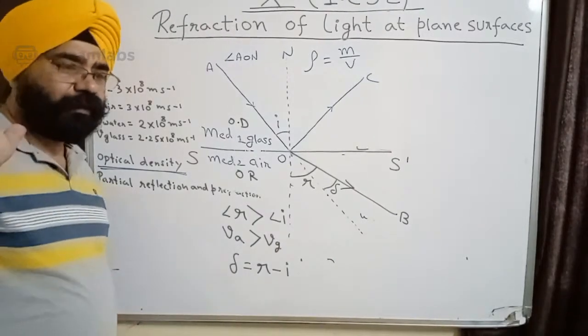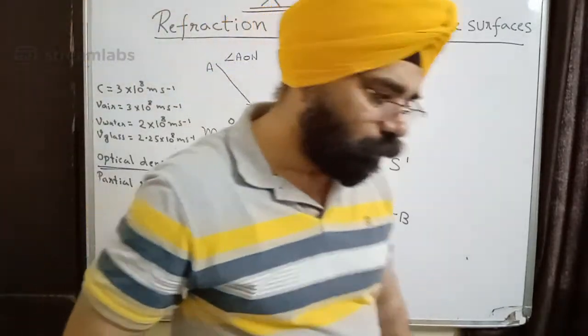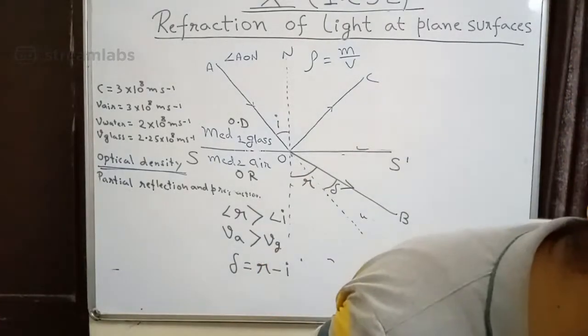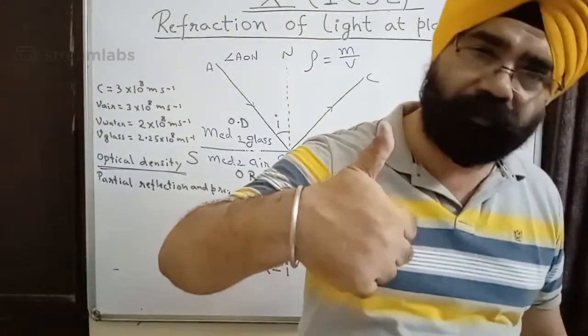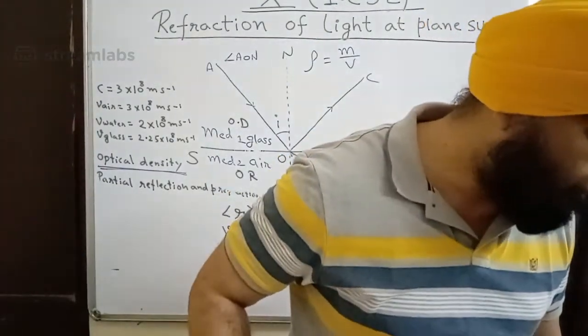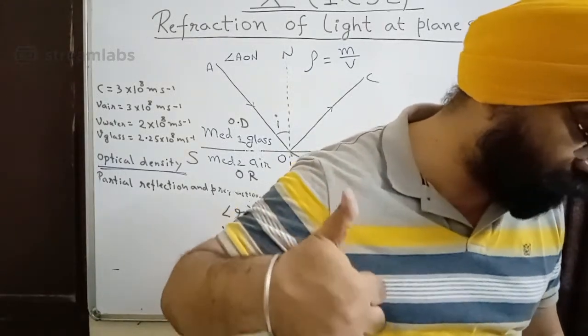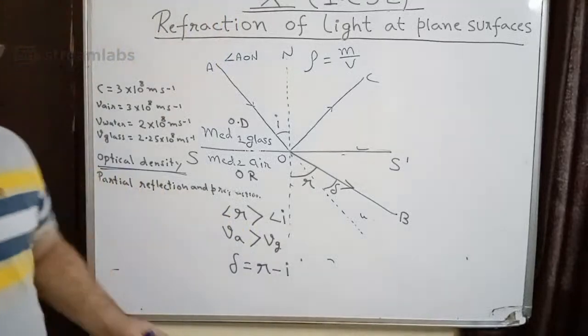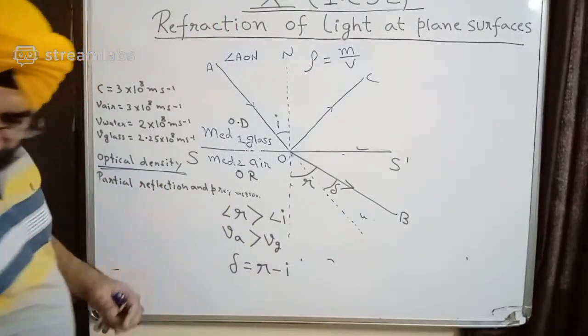Everybody understood till here? Give me a thumbs up if you have understood. Shingarika says deviation is equal to r minus I. Thumbs up from my side to Shingarika. Anushka says away from the normal. Thumbs up for that. Okay, we continue now.